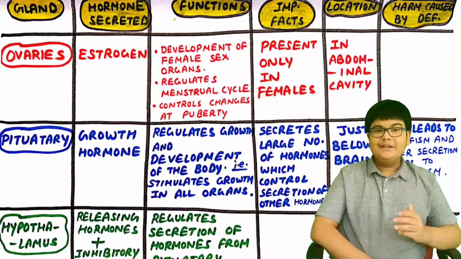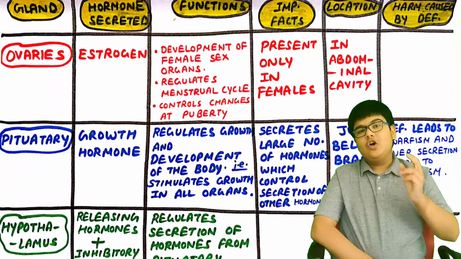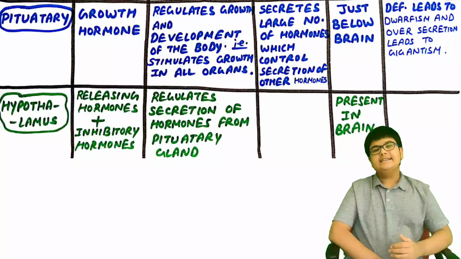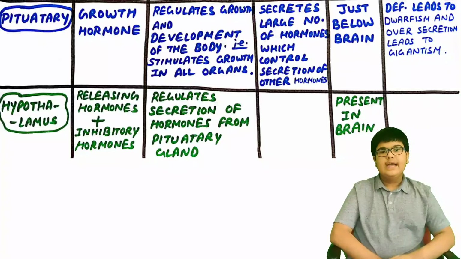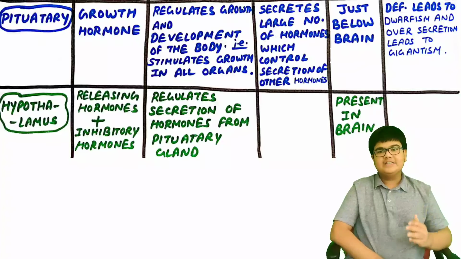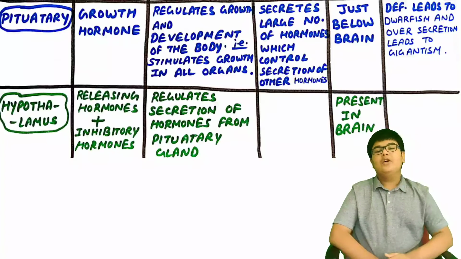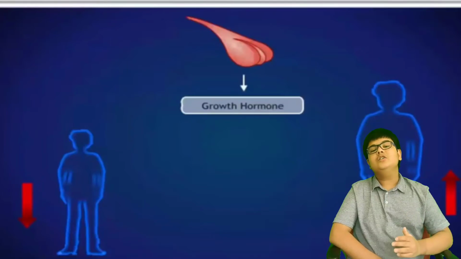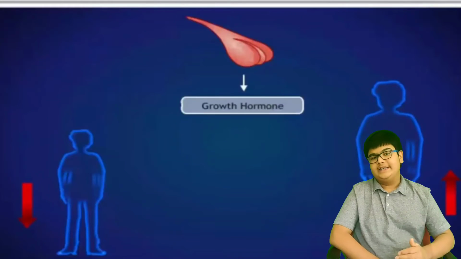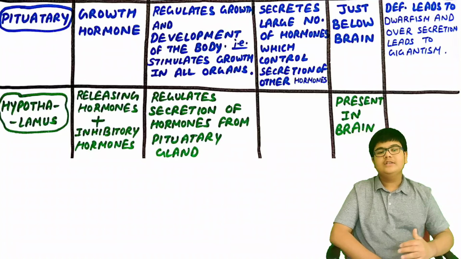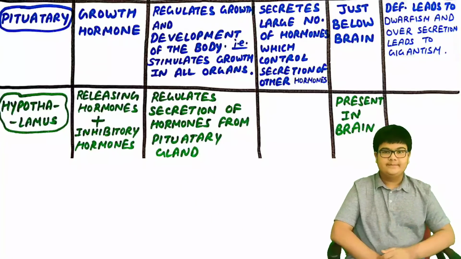Sixth, pituitary gland. So the hormone secreted by the pituitary gland is known as growth hormone, and the pituitary gland is located just below the brain. The function of this hormone is to regulate the growth and development of the body. That is, it stimulates the growth in all the organs of the body.